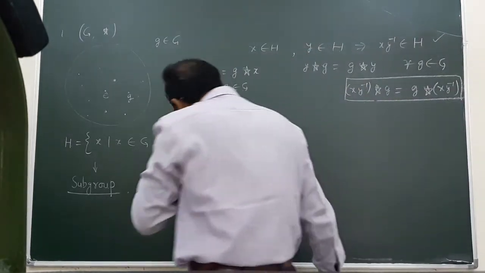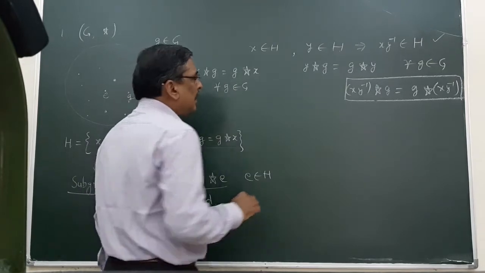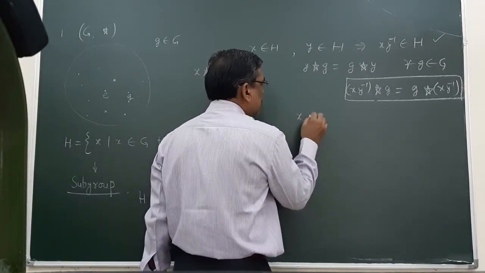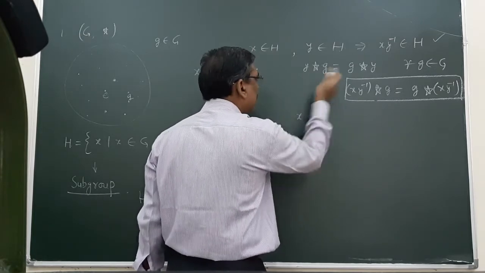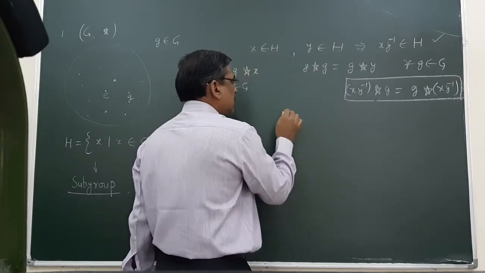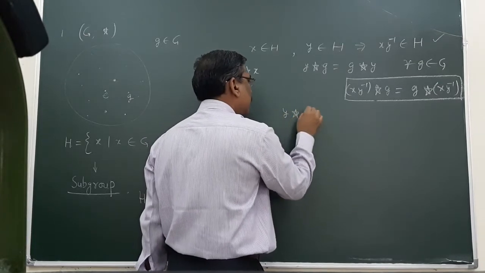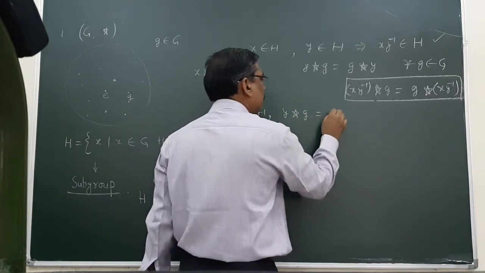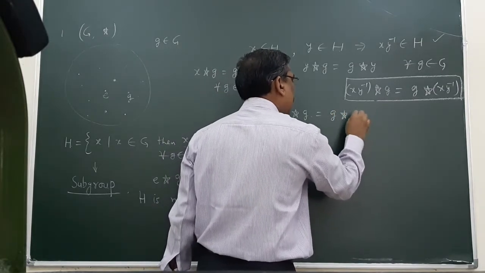How can we start from here? Let us start with any one of these. Say y belongs to H and yg is equal to gy.